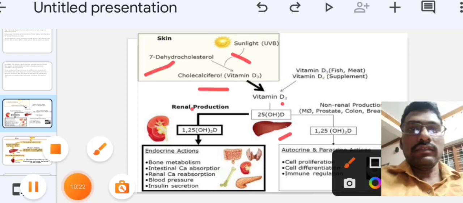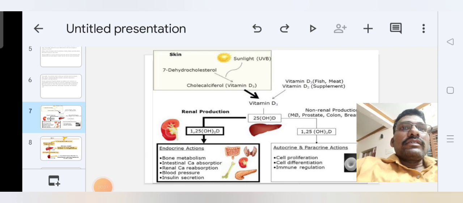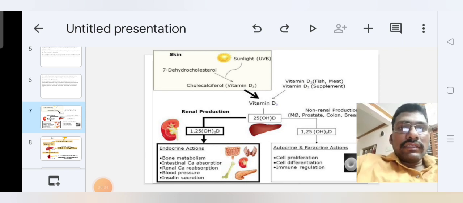In our skin is present 7-dehydrocholesterol, a product of the synthesis of cholesterol.